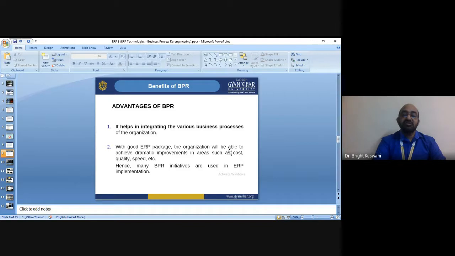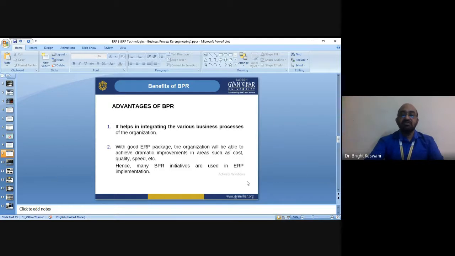We have discussed the definition and overview. We discussed the working of BPR, the components of BPR, and several terms associated with BPR. And finally, we had a discussion on the benefits of BPR, or you can say various advantages of BPR.